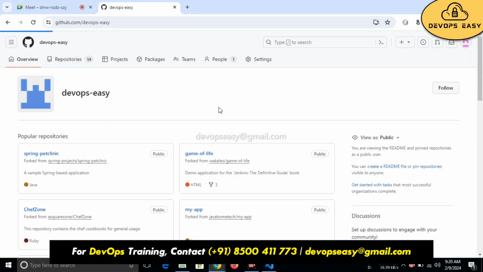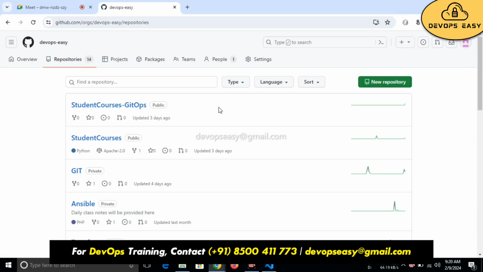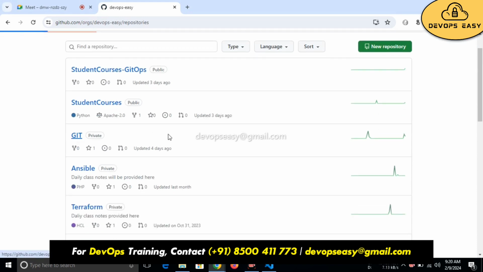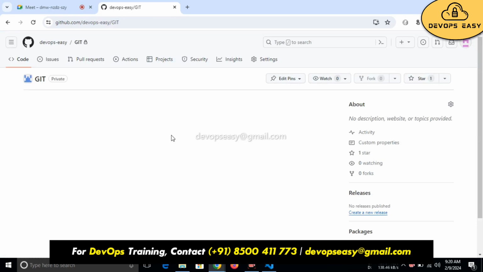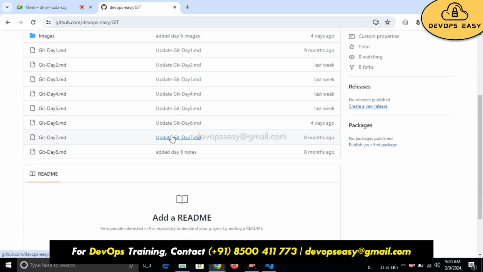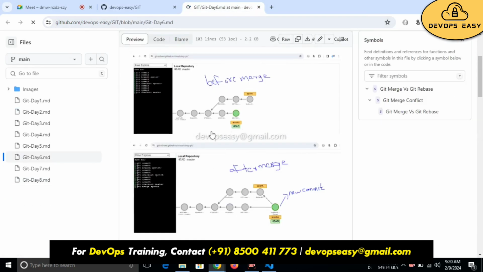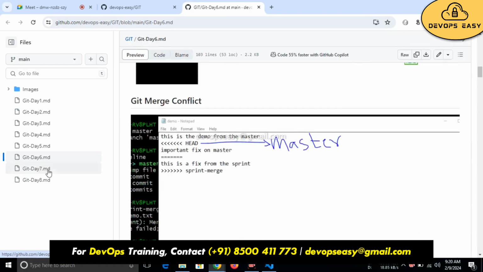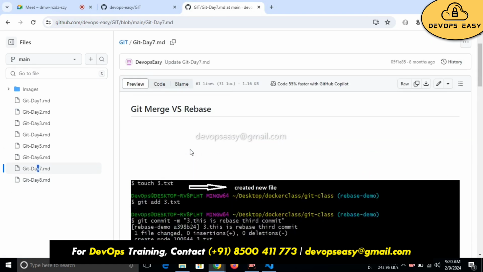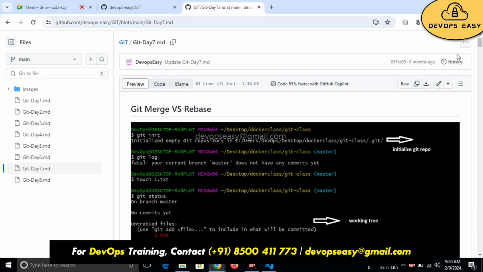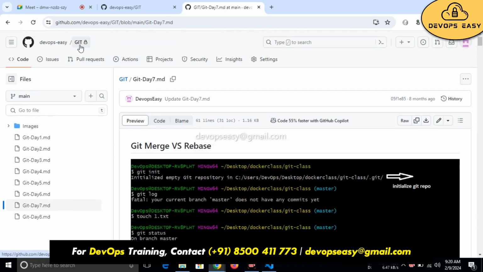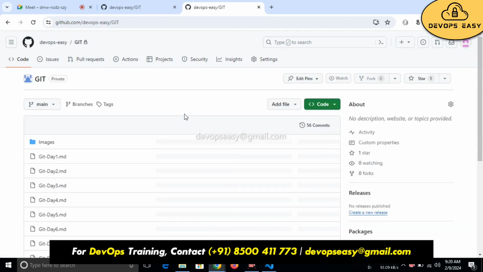Right, today will be day 10 of Git. Today will be the last. From Monday we are going to start Jenkins. Notes are updated until Git day 6. I need to update day 7, day 8, day 9, day 10. Day 7 is not updated. After this session, I'm going to update day 7, day 8, day 9.